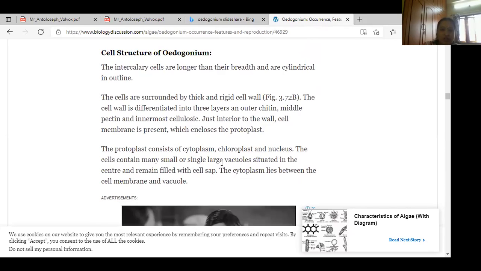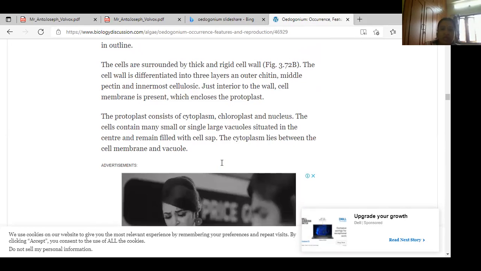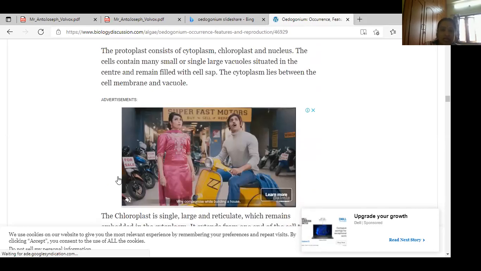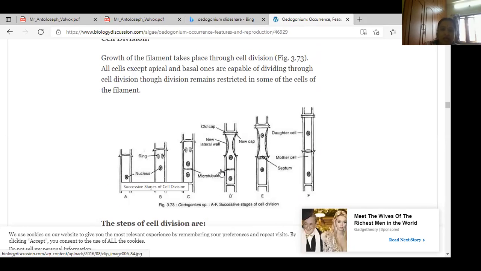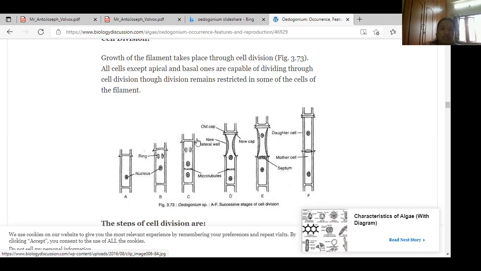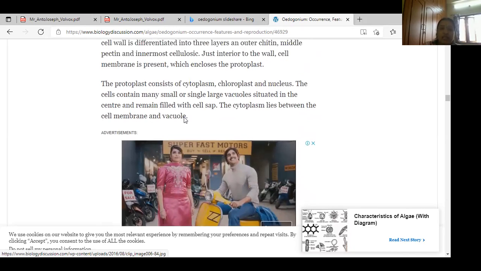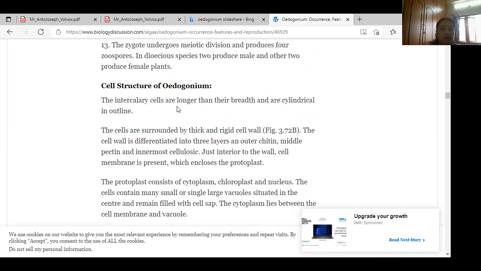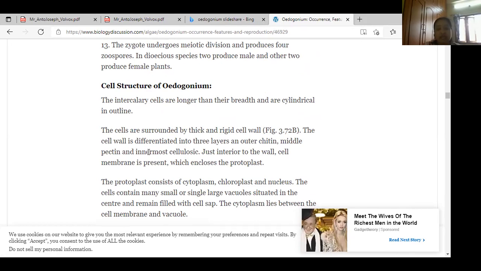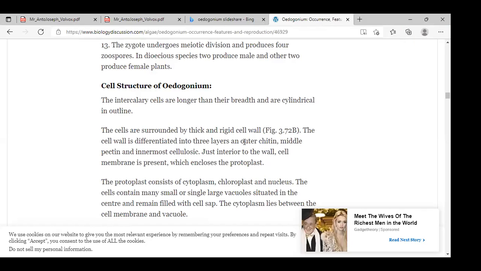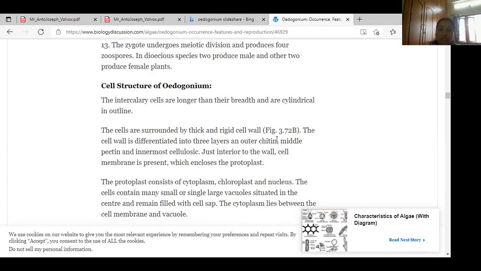Next, you can observe the cell structure. What is the cell shape? I can observe each and every cell is rectangular, no? Yes or no, girls? The intercalary cell is very long, with a cylindrical outline. Each and every cell has a thick, rigid cell wall. The cell wall is differentiated into 3 layers: the outer layer made up of chitin, the middle layer of pectin, and the inner layer of cellulose.